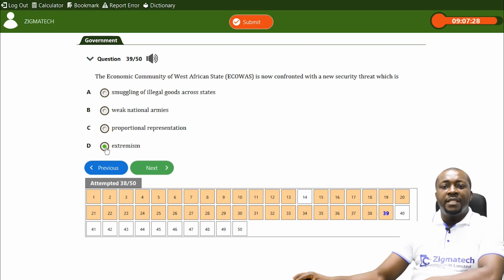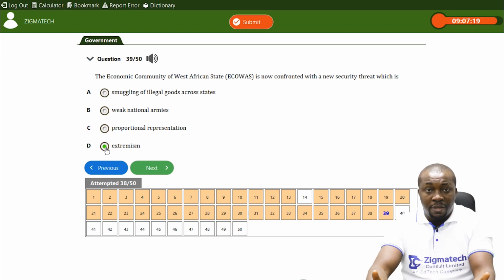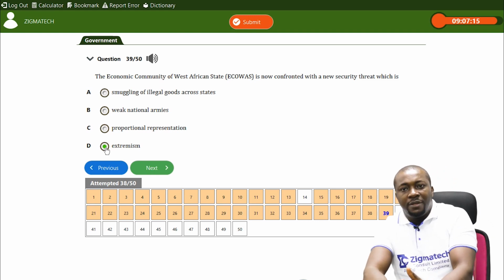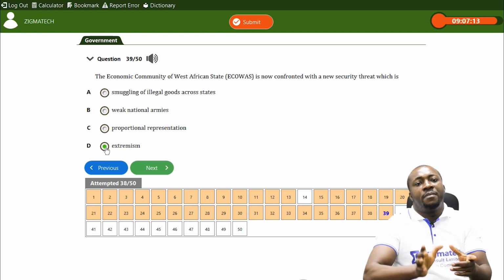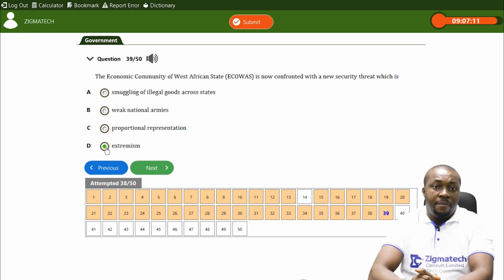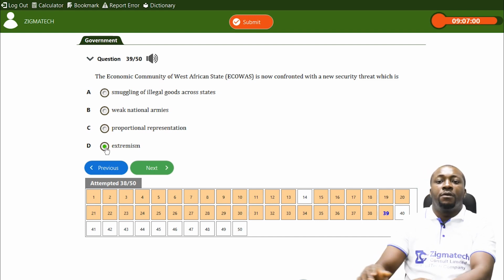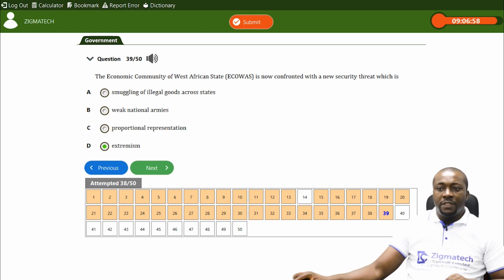But it's extremism, for example, terrorism, emanating out of a religious belief. That's fundamental extremism. So it's one of the problems of the Economic Community of West African States. People attack others based on their conviction, their personal religious conviction. So it's one of their current problems.